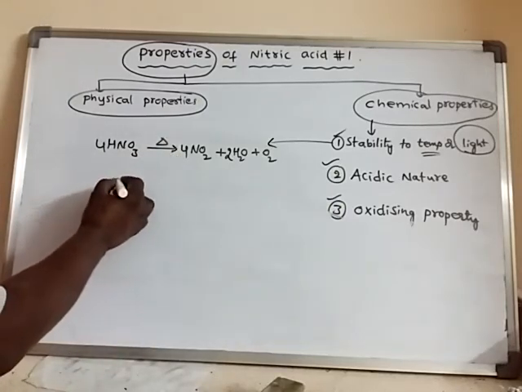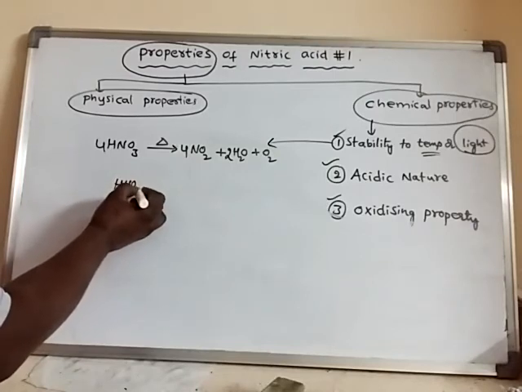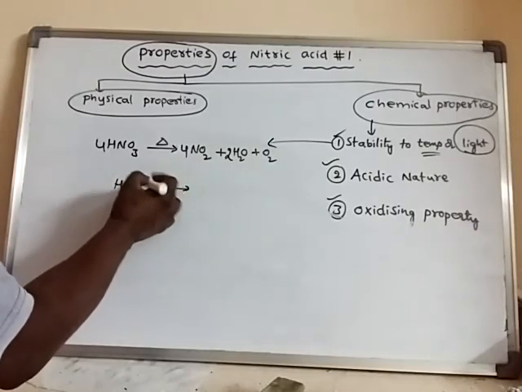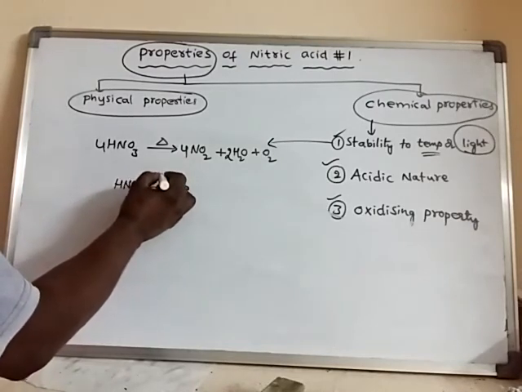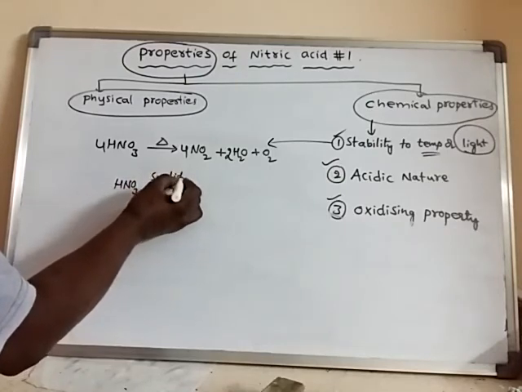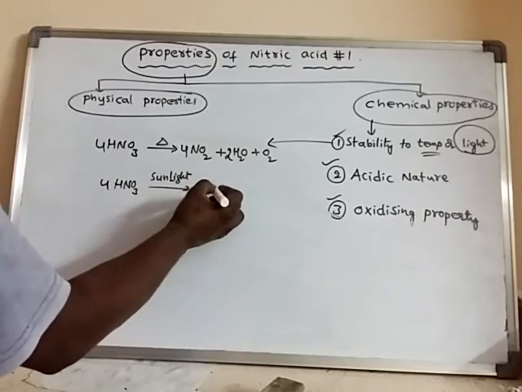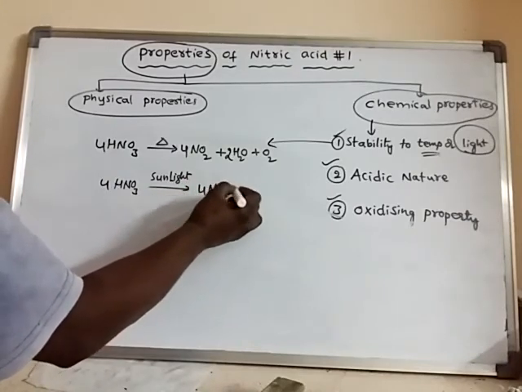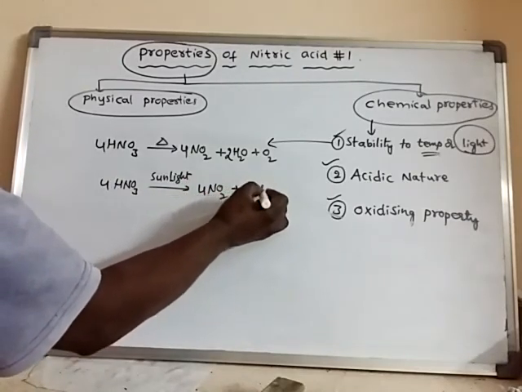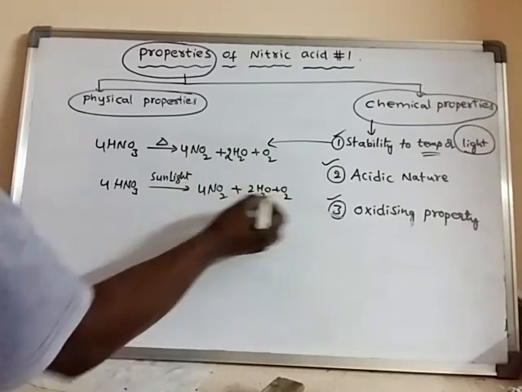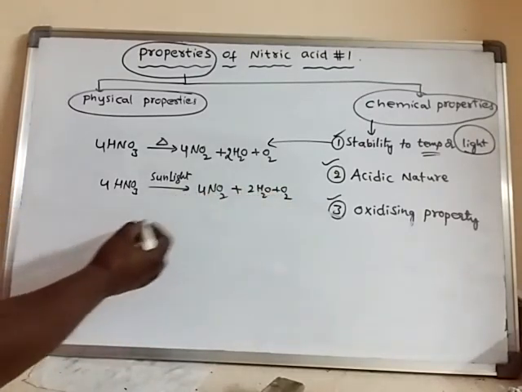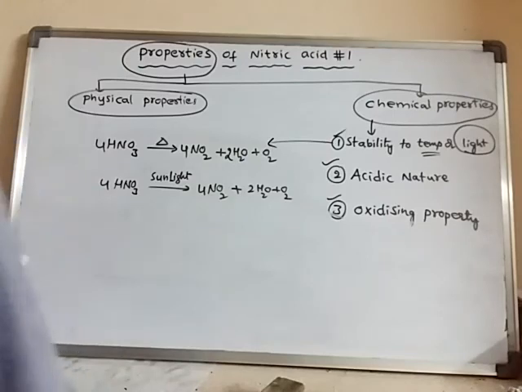And also in the presence of sunlight, this nitric acid will decompose, and the same reaction will take place.